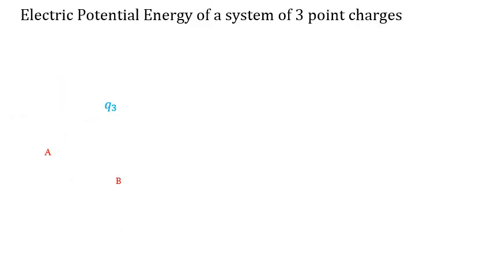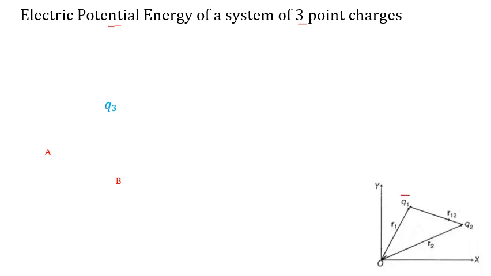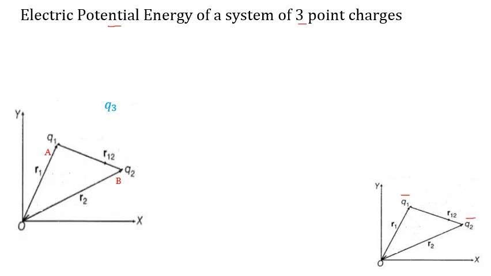Now let us discuss the electric potential energy of a system of three point charges. We already discussed the electric potential energy due to the system of two charges. Now we discuss the system of three charges, q1 and q2, which we already assembled. Now we have to bring q3 from infinity to the point C, which is at a distance r3 from the origin.